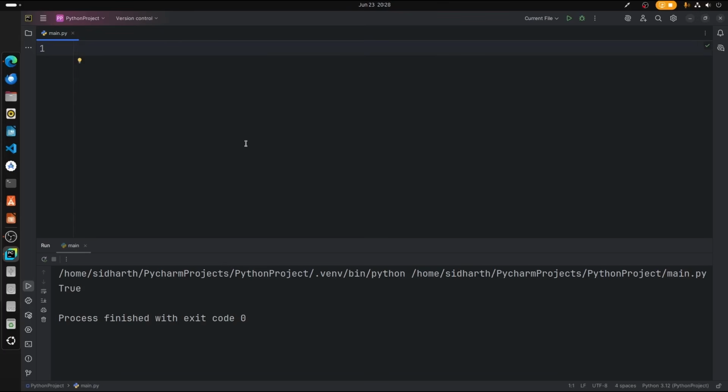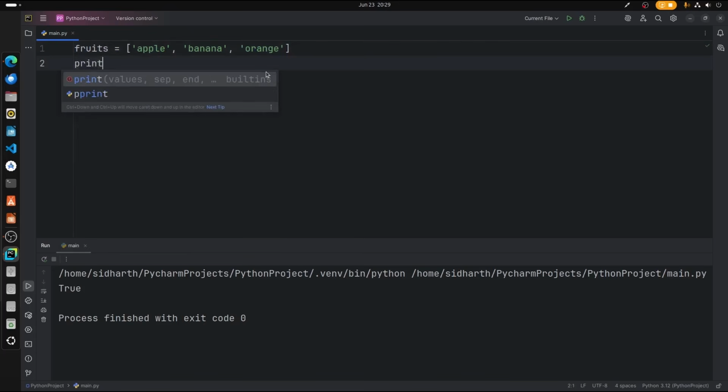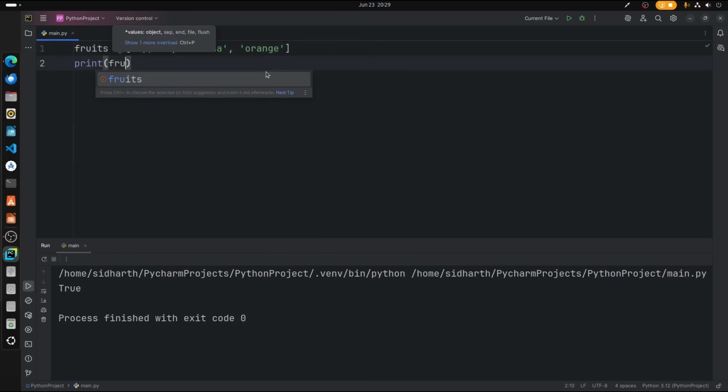So let's proceed. The basic structure of a list is, as I said before, we need to type a variable. Let's create a variable called fruits. Let's declare a list. I would like to create apple, banana, and orange. So now I have this list here. This list will be stored in the variable fruits. So when I print fruits, it will print the fruits.